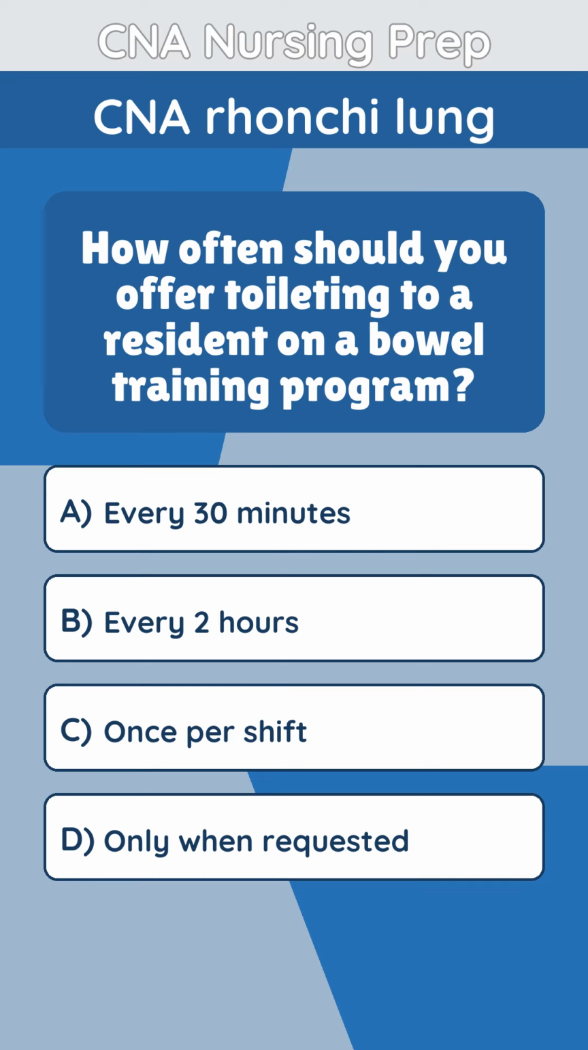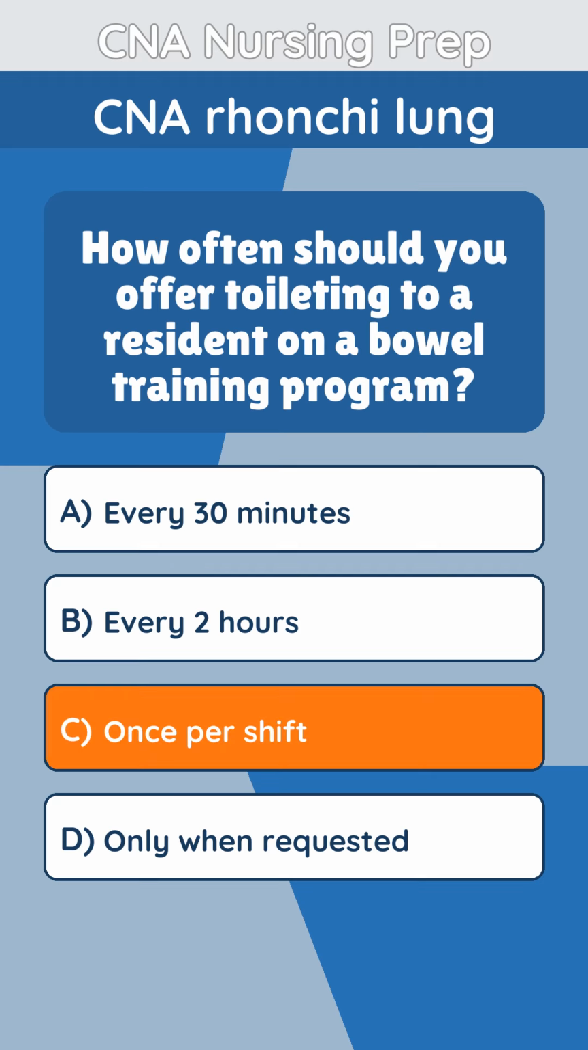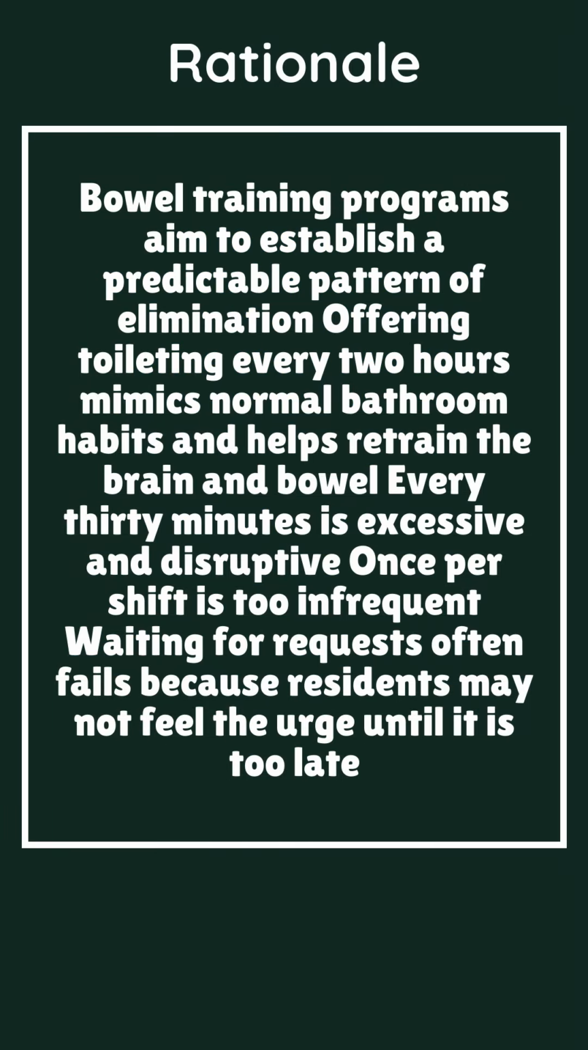Question 3. How often should you offer toileting to a resident on a bowel training program? The answer is once per shift. Bowel training programs aim to establish a predictable pattern of elimination.